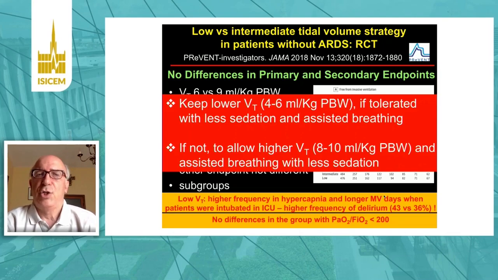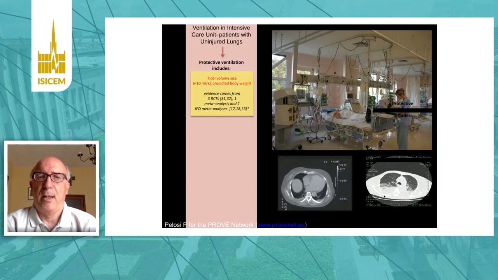So our study showed that in non-ARDS patients, we should keep a lower tidal volume, between 4 to 6 milliliters per kilogram predicted body weight, if tolerated, with less sedation and assisted breathing. If not, we can allow a higher tidal volume, 8 to 10 milliliters per kilogram predicted body weight, and maintain assisted breathing with less sedation. So the first indication is to maintain a tidal volume between 6 to 10 milliliters per kilogram predicted body weight.